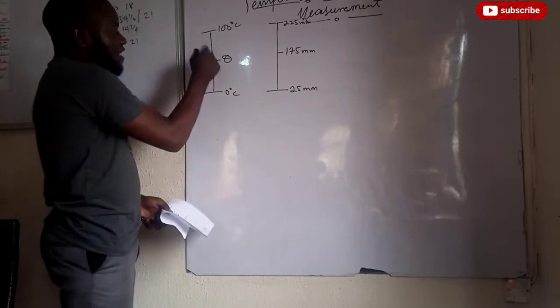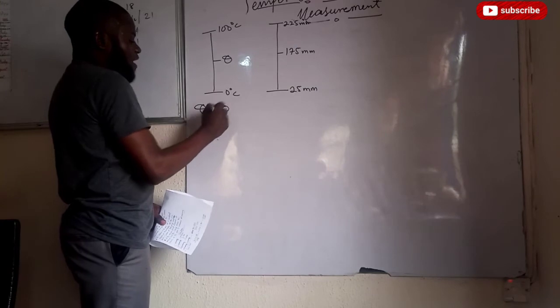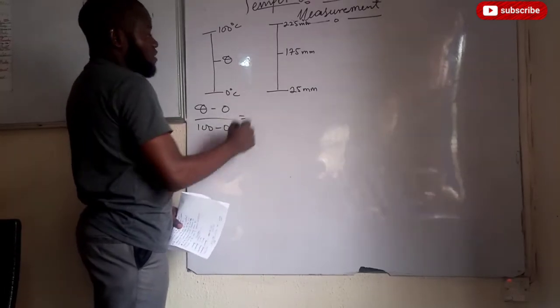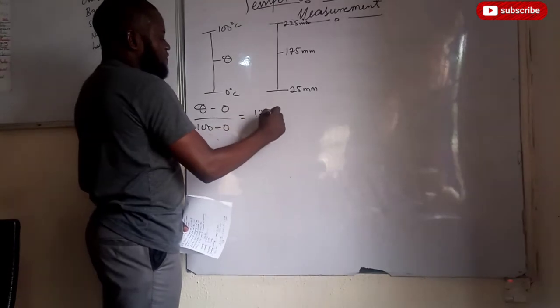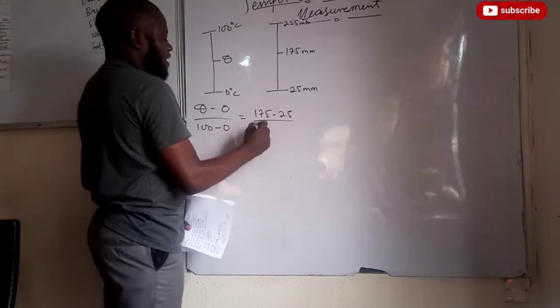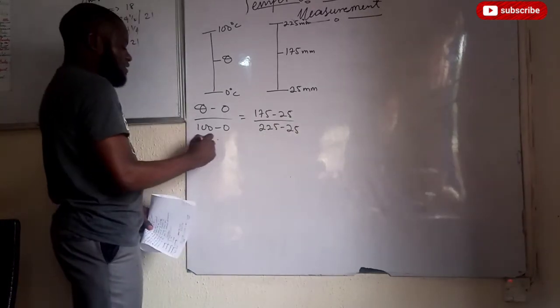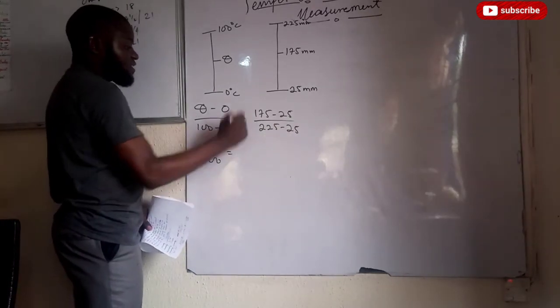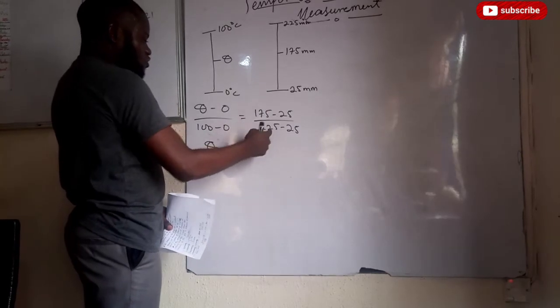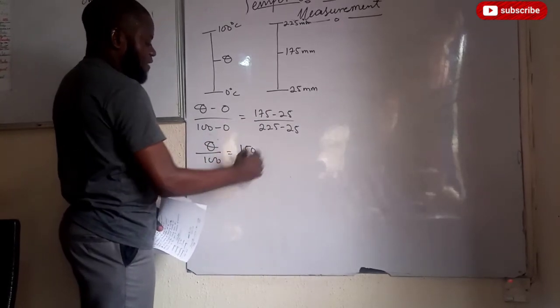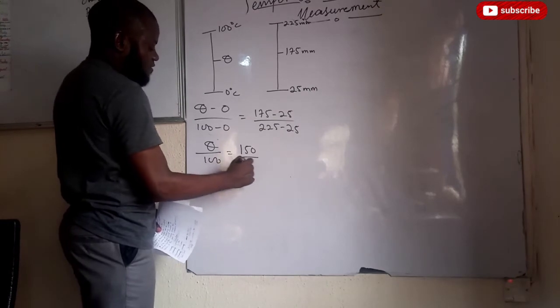Okay, so this will become theta minus 0 divided by 100 minus 0, and this will equal 175 minus 25 divided by 225 minus 25. Therefore, theta all over 100 is going to be 150 divided by 200, right?